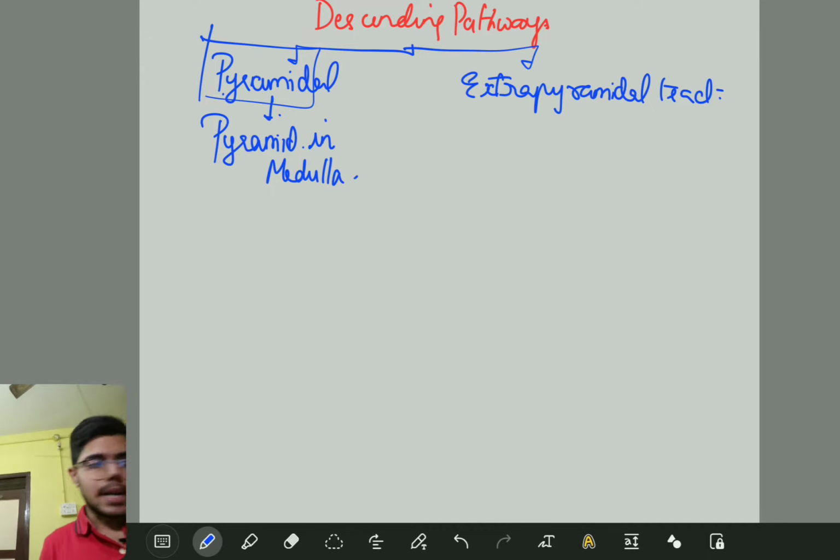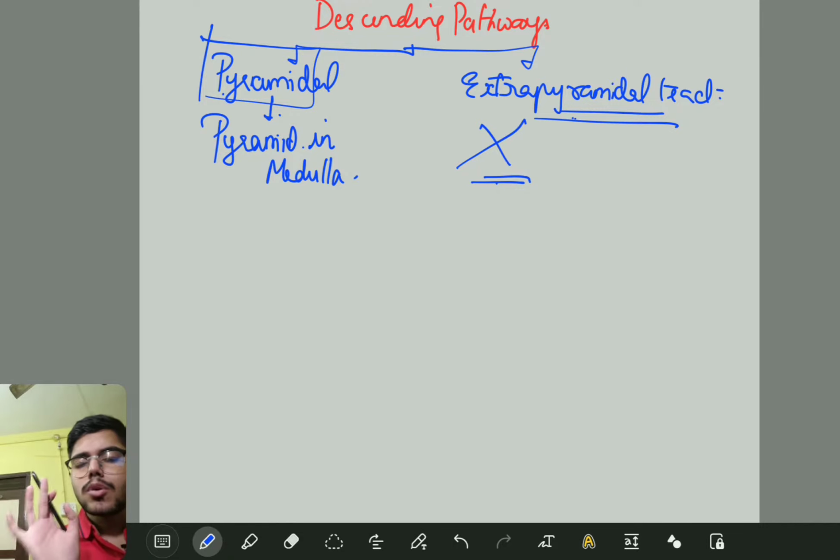Extrapyramidal tract means these are also descending pathways, but they are not going to pass through the pyramid in the medulla. Understand? Fine.